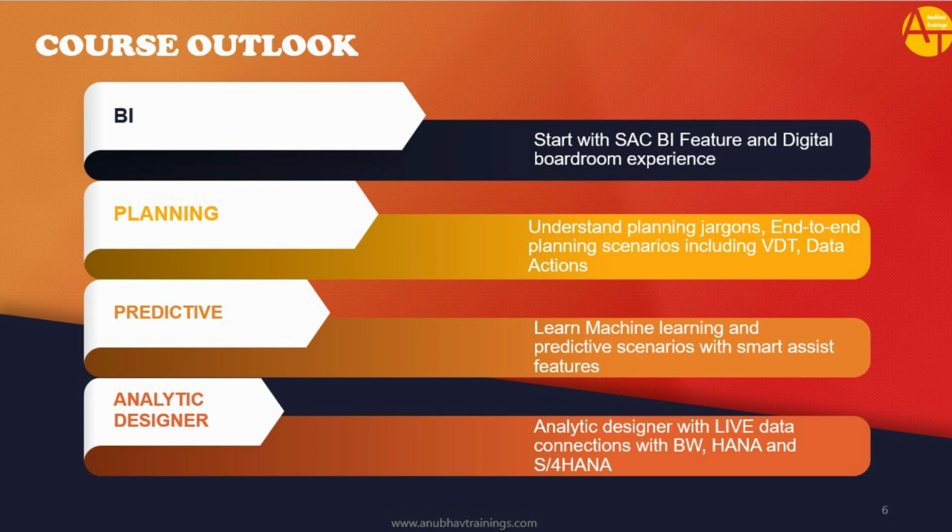We will talk about the basics of measures, dimensions, models, modeling types, different types of model like BI model, planning model, acquired model, live model. Yes, the new model concept also we will discuss in SAC. Then going to planning, we will learn planning jargons, including end-to-end planning scenarios like simulations, allocations, data actions, value driver trees, a lot of these things related to the planning.